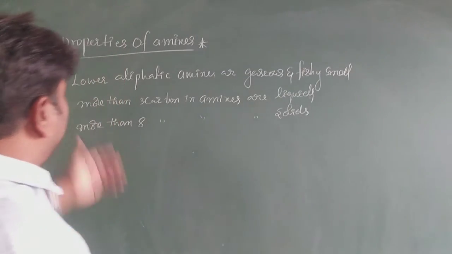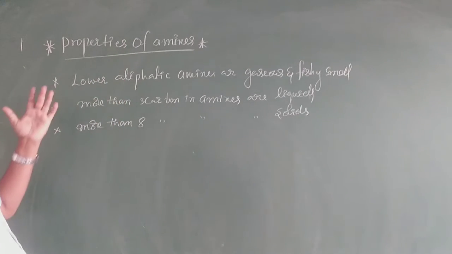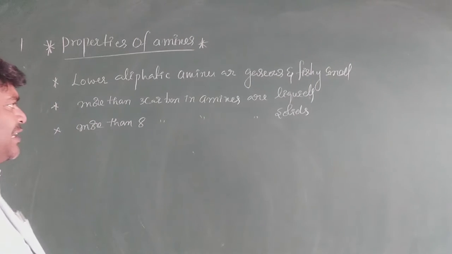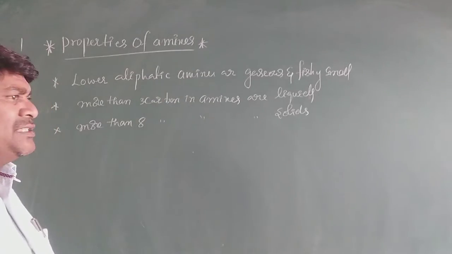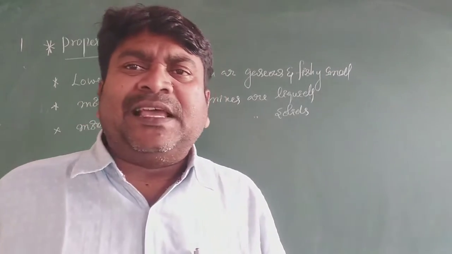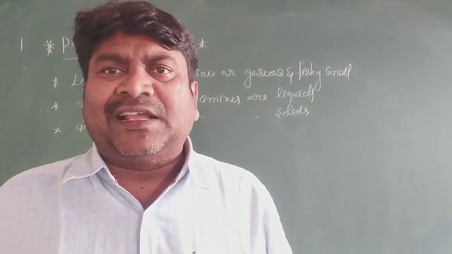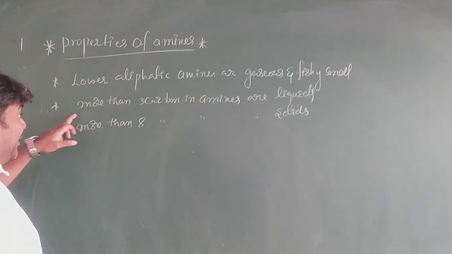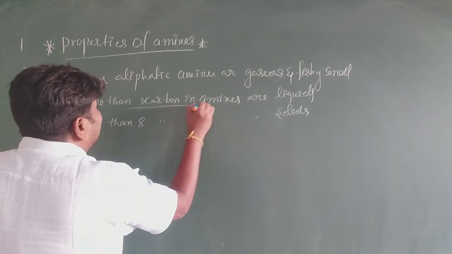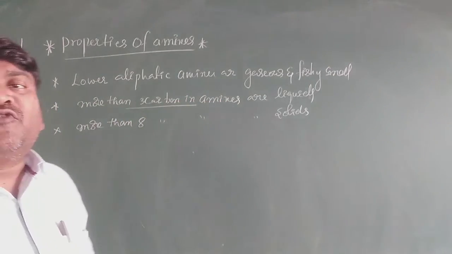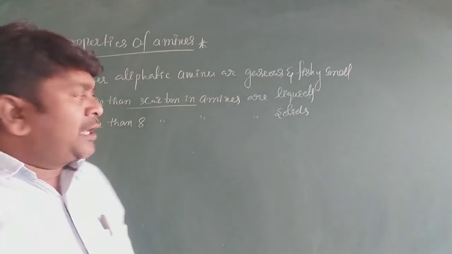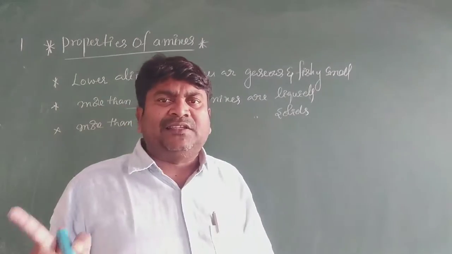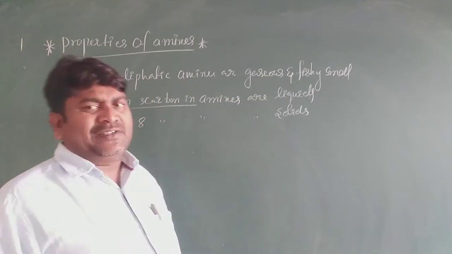These all are physical properties of amines. Lower aliphatic amines are gaseous, according to this, primary and secondary ones: methylamine and ethylamine are gaseous, and propylamine is also gaseous. What is the second point here, my dear students? More than 3 carbons in amines, that is from the fourth carbon, butanamine, they are liquids. More than 8 carbons, that means from the ninth carbon onwards, they are solids.